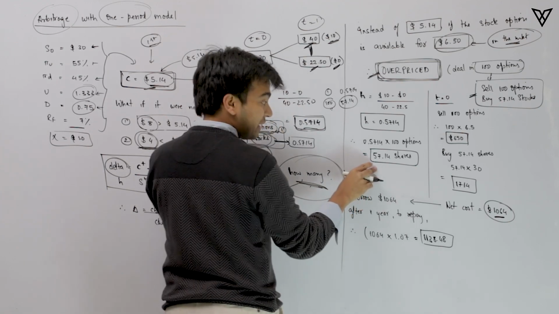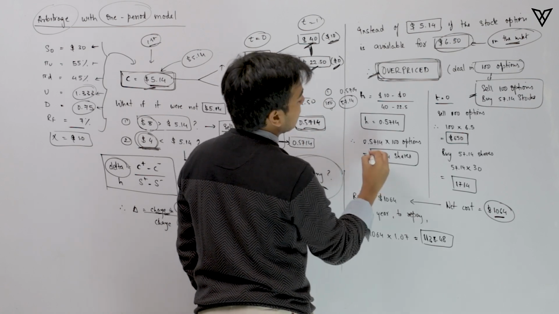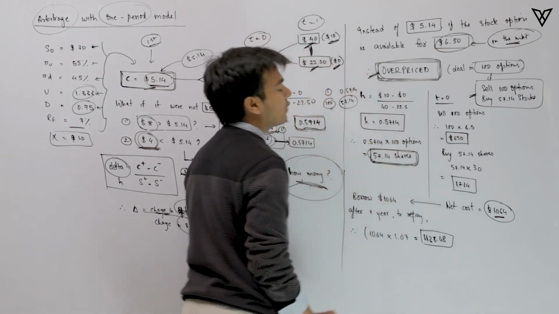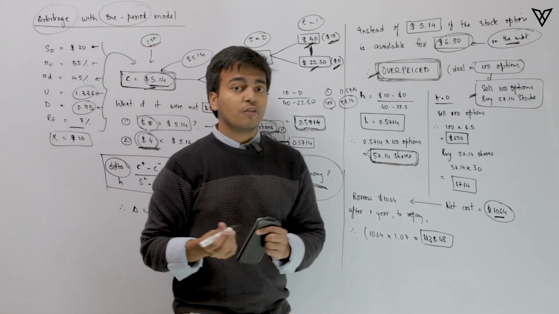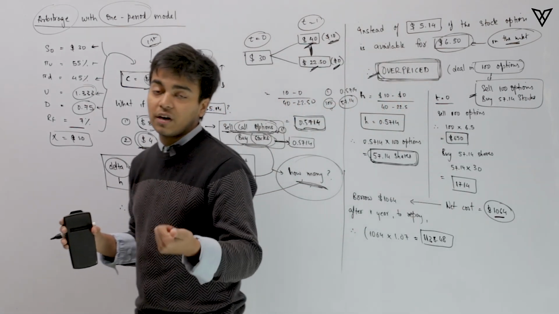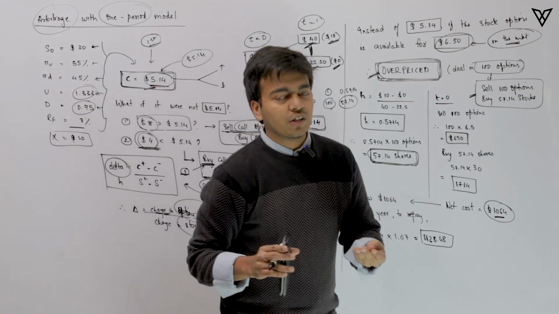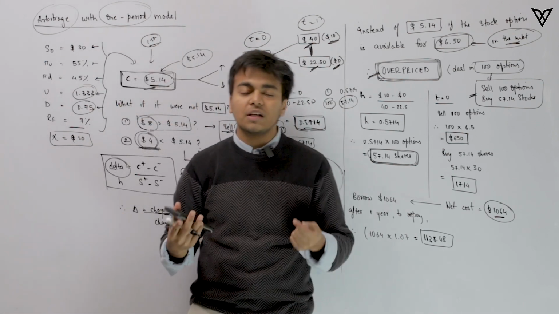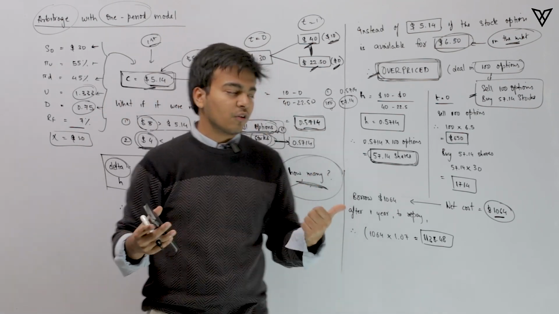Alright, so that is the number that I've calculated here as well. So for every option that you are selling, you're going to buy 0.5714 stock. So for 100 options that you're selling, you're going to buy these many shares of the company. Alright, so that is the original idea that we have discussed. Now we need to understand what exact positions you need to take at time period 0 and what exact positions you need to take at time period 1, so that you're able to take advantage of the arbitrage opportunity, and at the same time, no money is going out of your pocket, because that is the whole idea of arbitrage opportunity, that money should not be going out of your pocket. And to do that, we'll have to take certain positions, and that is what we're going to discuss.